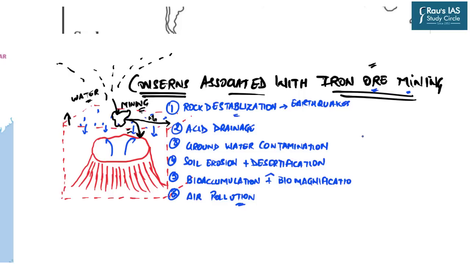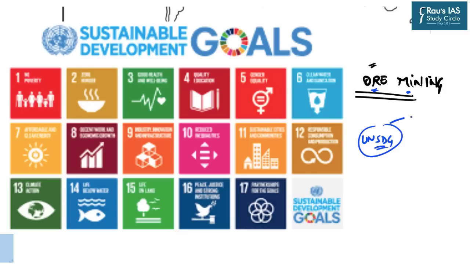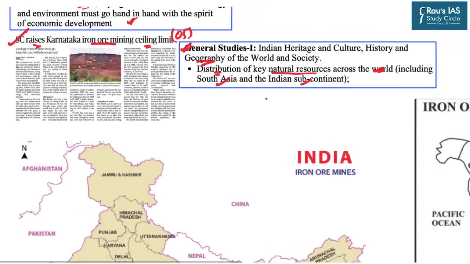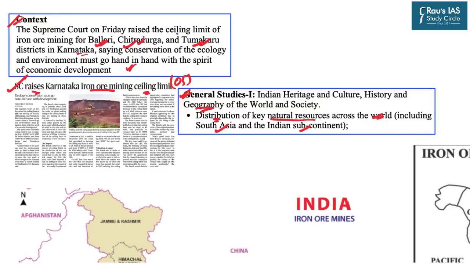If we go to the United Nations Sustainable Development Goals, the goals are associated with the ecology as well as with the economic aspect. So in order to ensure this particular balance, in this particular case, the Supreme Court has raised the ceiling limit of iron ore mining in certain districts of Karnataka.